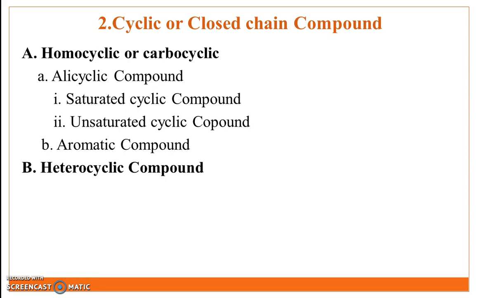Cyclic compound is classified into two types. The first type is homocyclic compound. The homocyclic compound is classified into two types. First is alicyclic compound. The alicyclic compound is classified into two subclasses. First subclass is saturated cyclic compound and second subclass is unsaturated cyclic compound. Second class of homocyclic compound is aromatic compound, and the second main class of cyclic closed chain compound is heterocyclic compound.